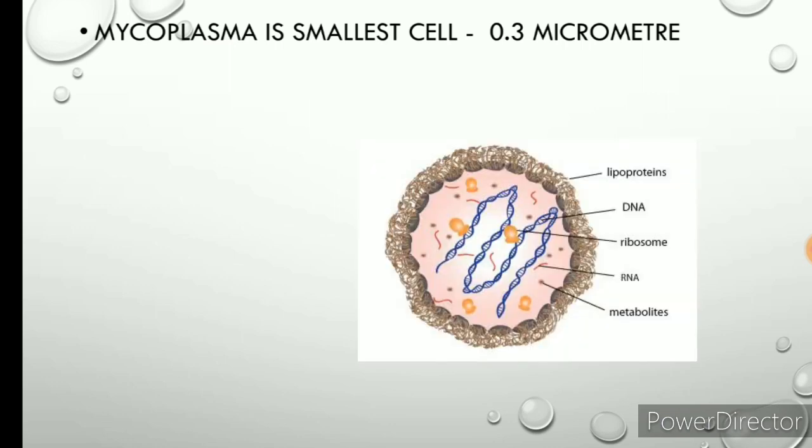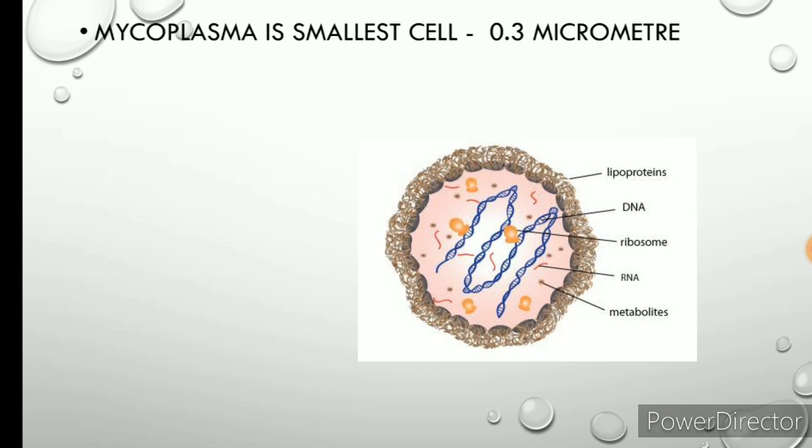The smallest cell in the world is the mycoplasma. Mycoplasma is also one of the bacteria, but in it the cell wall is absent. Mycoplasma are made up of a single cell living organism, with a size of 0.3 micrometer, and this is the smallest cell in the world.